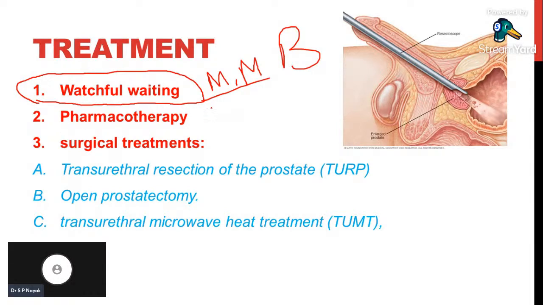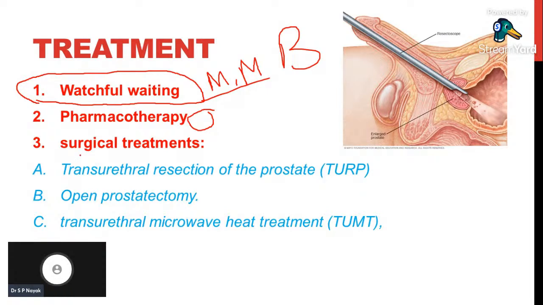Okay, and the second strategy is pharmacotherapy. In pharmacotherapy we have some medications, some drugs. We will discuss pharmacotherapy in detail. And the third strategy is surgical treatment. If the first and second strategies fail, we will go with the third strategy, which is surgical treatment. Or surgical treatment can also be done directly if the patient's condition is worsening, or if the condition is very acute, or if pharmacotherapy is not effective. In those cases we have to go with surgical treatments.